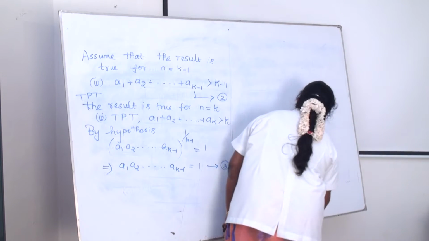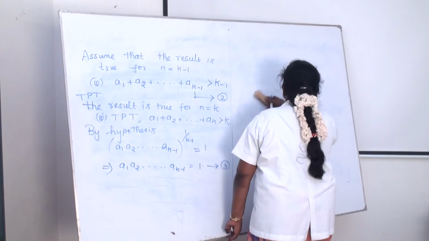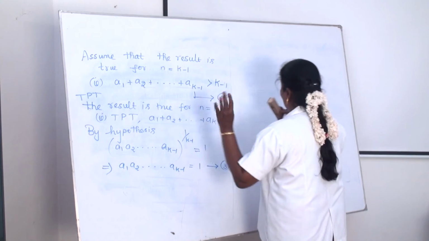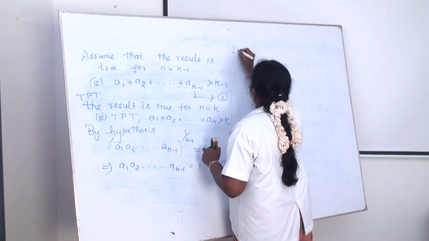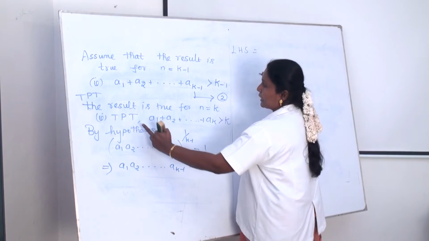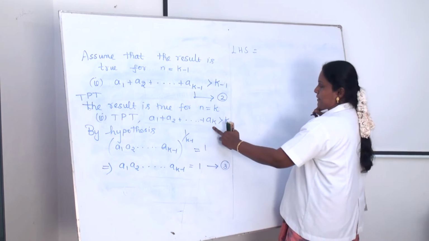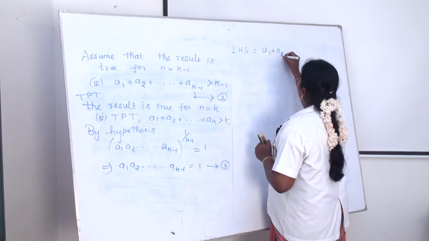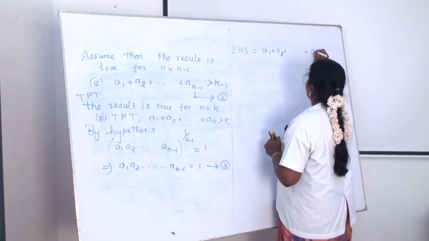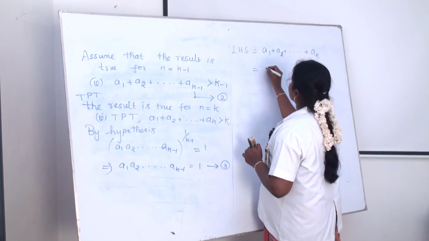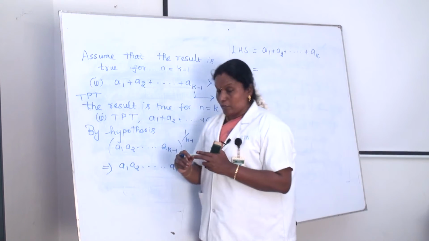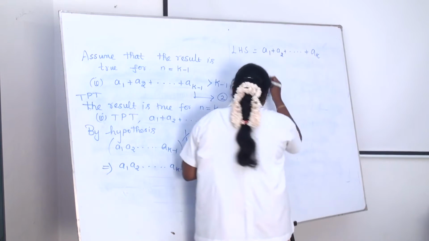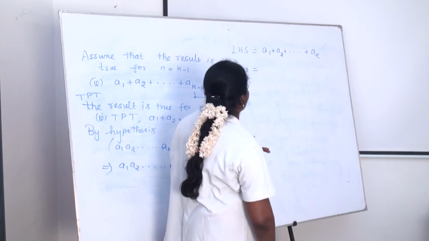What's our aim? Here also the same process of our statement, not all of them being equal. We are to write the LHS of our aim. The LHS is a1 plus a2 plus etc. up to ak. Just we are multiplying, so add and subtract a1 ak here.